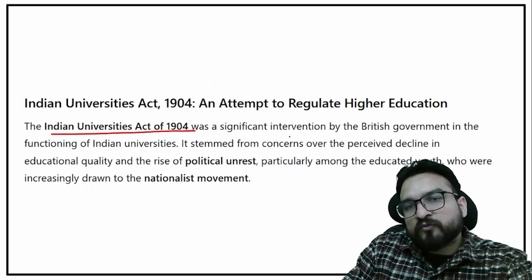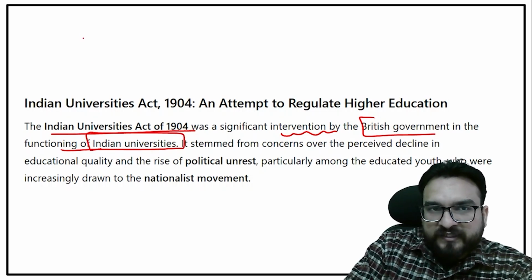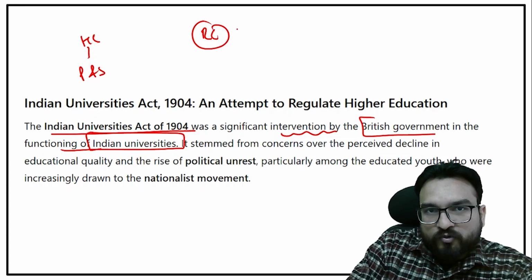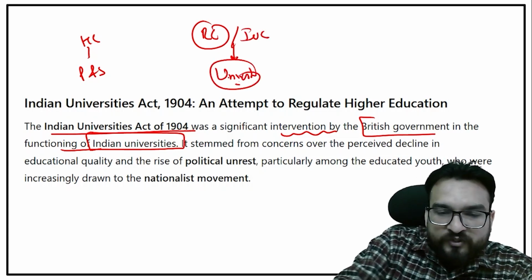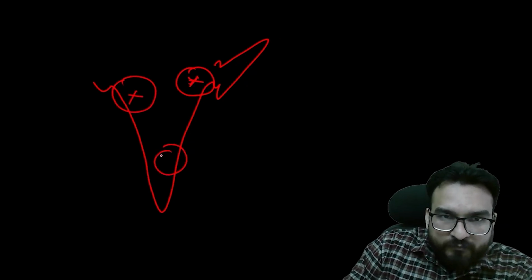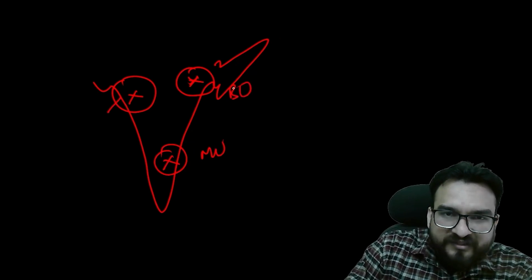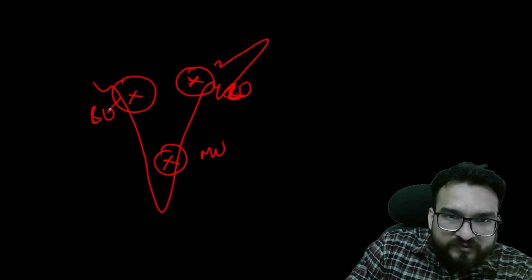Indian University Act was a significant intervention by British government in the functioning of Indian University. Hunter Commission was for primary and secondary education. Raleigh Commission or Indian University Act was basically for universities. And how many universities did we have at that point of time? Dekho, I told you after Woods Dispatch, 1857 onwards, Calcutta University, Bombay University, Madras University were formed. Madras University, Bengal University, or Calcutta University, you can say. And this is Bombay University.